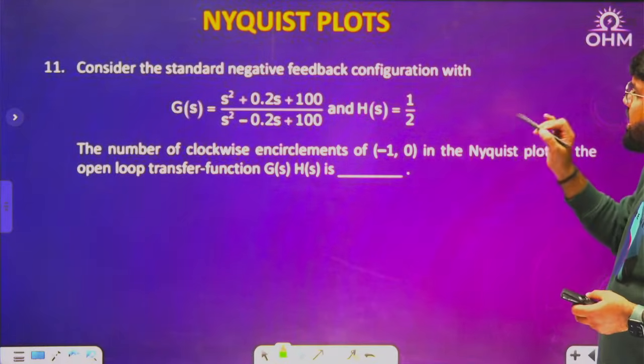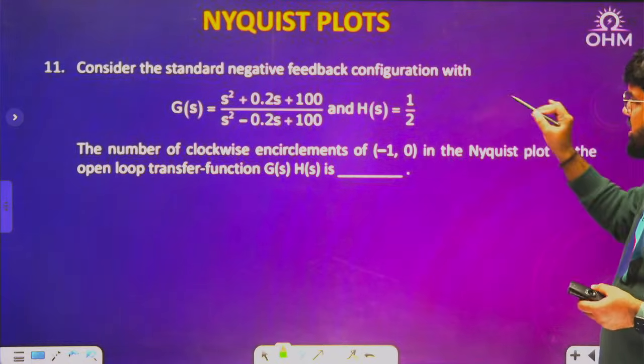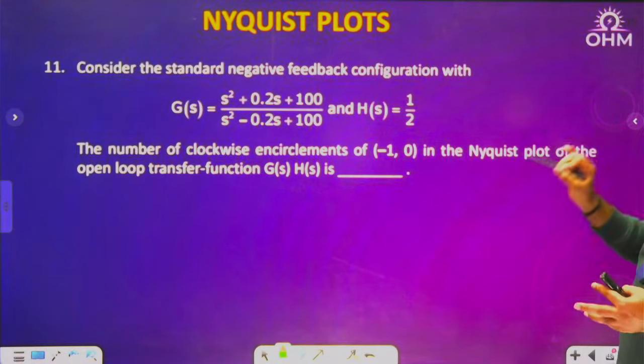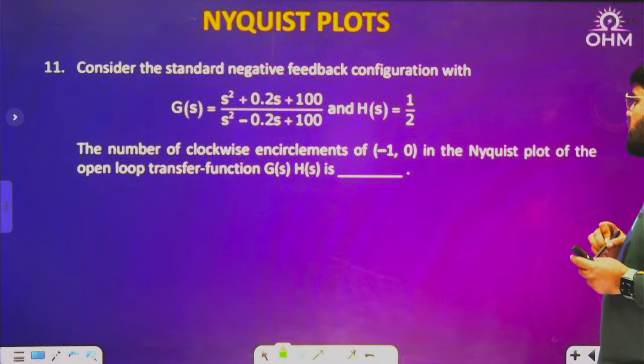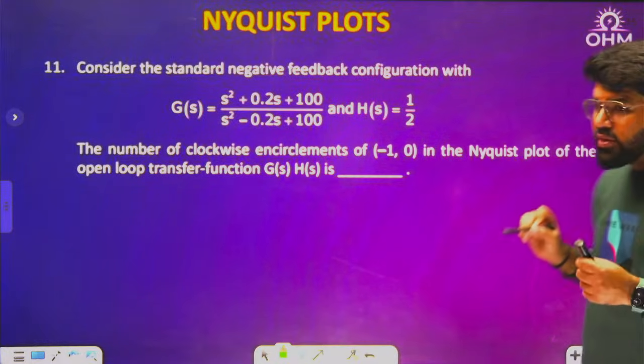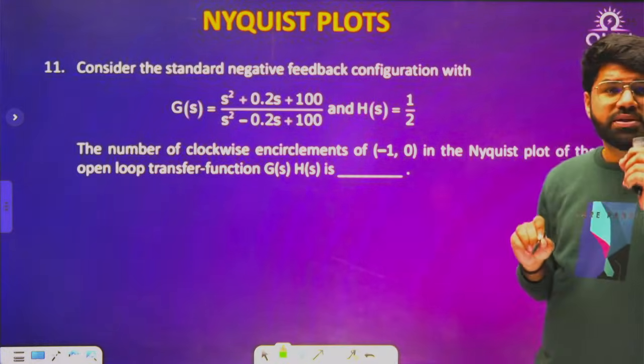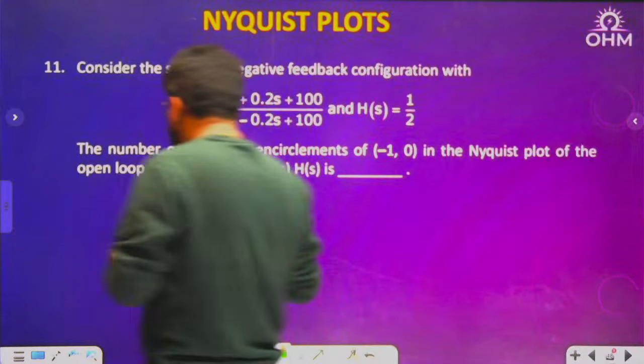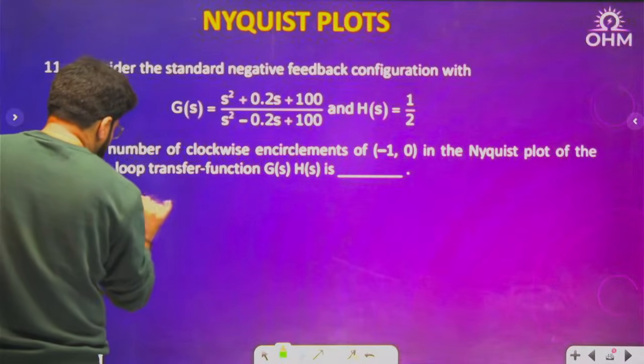Consider the standard negative feedback configuration. G(s) and H(s) both are given. The question is the number of clockwise encirclements of (-1, 0) in the Nyquist plot. How many times is (-1, 0) encircled?